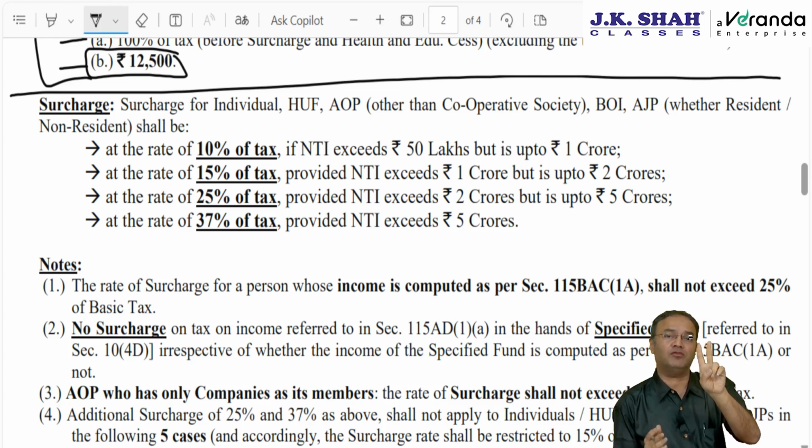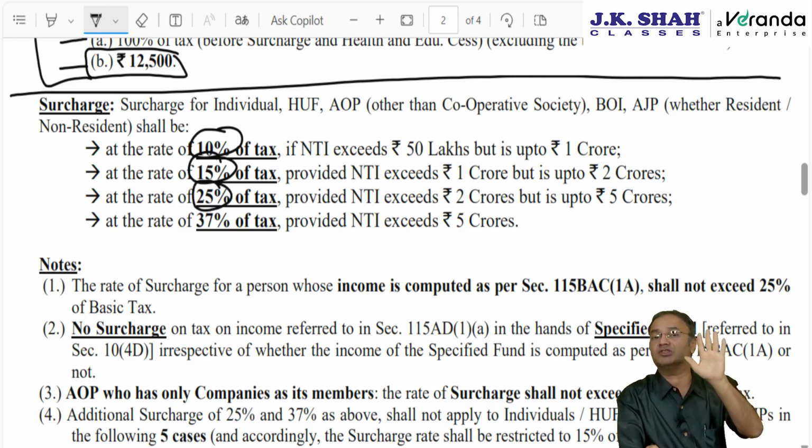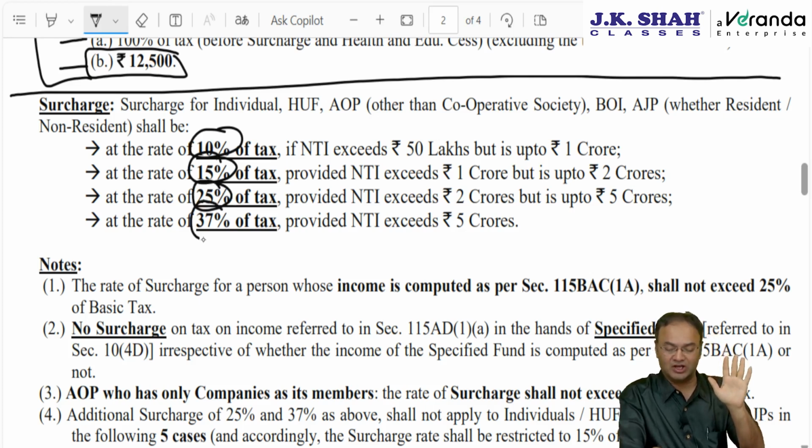Net income is more than 50 lakh but up to 1 crore, then surcharge rate will be 10%. If the net income is above 1 crore but up to 2 crore, then surcharge rate will be 15%. If the net income is above 2 crore but up to 5 crore, then surcharge rate will be 25%, and if the net income is above 5 crore, then surcharge rate will be 37%. If you are super rich, then you pay higher rate of surcharge.